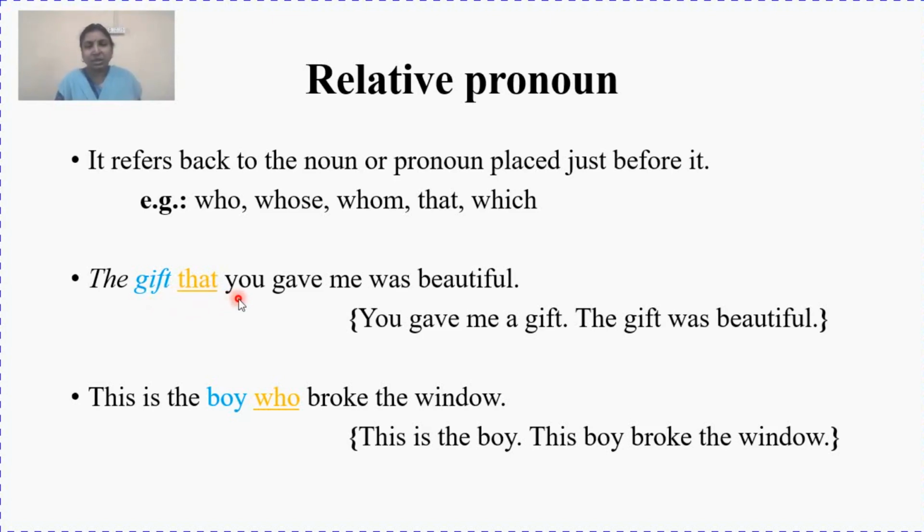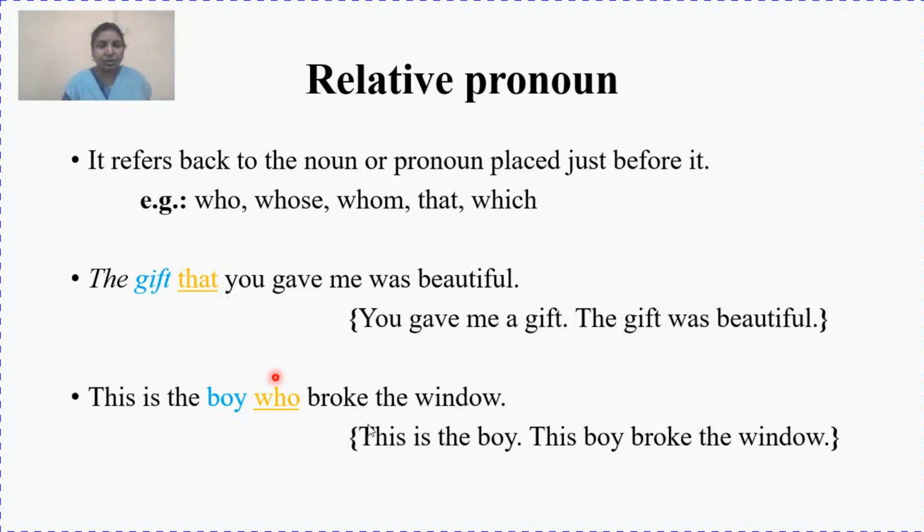If I break up this sentence, I'll get the sentences: you gave me a gift. The gift was beautiful. So they are two different separate sentences. Now I have combined both the sentences. Both the sentences are connected to each other with the help of that. So instead of repeating the gift, I have used a word called that, which is a relative pronoun.